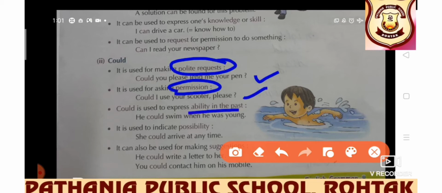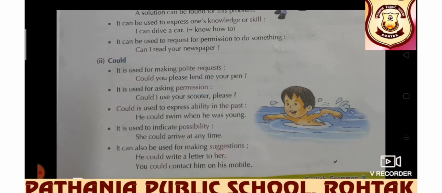To express ability, but in the past: he could swim when he was young. For possibility: she could arrive at any time. Possibility is there. It can also be used for making suggestions. He could write a letter to her. You could contact him on his mobile. When someone gives a suggestion, then also could is used.